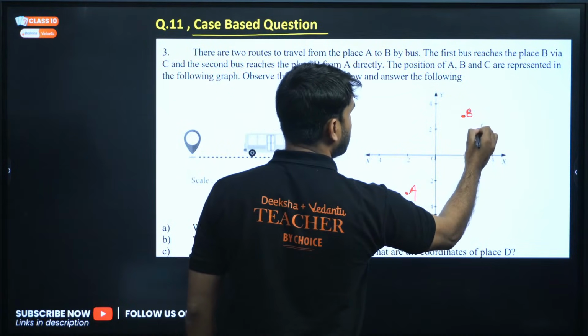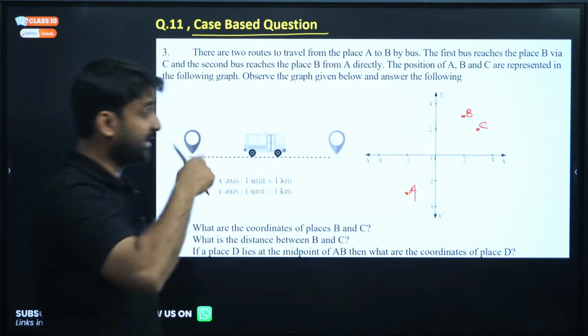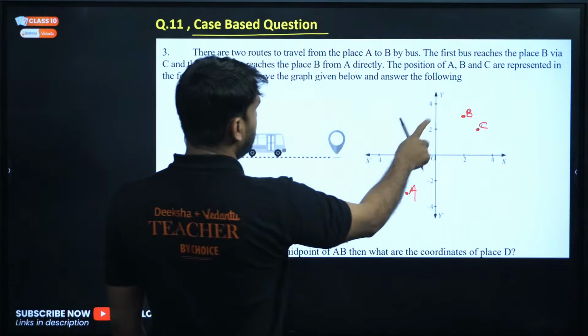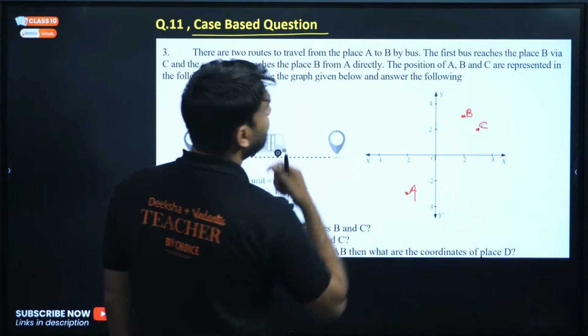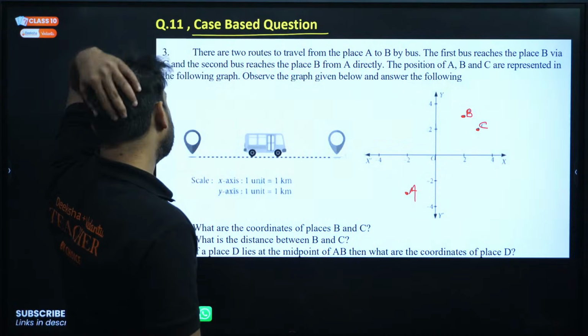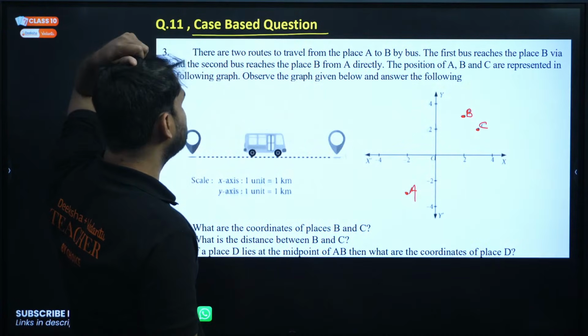And this point is here, C. There are two routes to travel from A to B. The first bus reaches the place B via C, and the second bus reaches the place B from A directly.